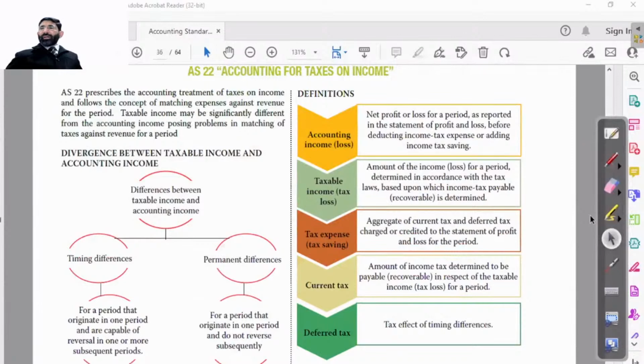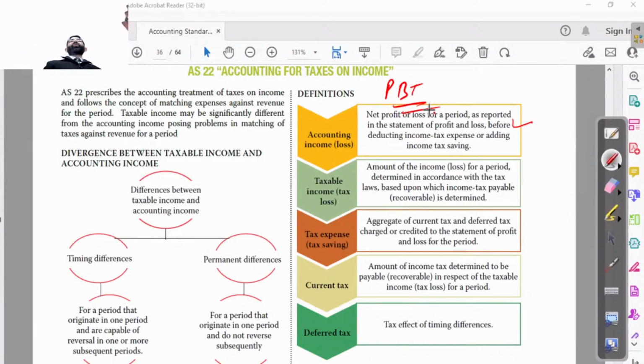Now read this. What is accounting income? Everyone knows it. It means net profit or loss for a period as reported in the statement of profit or loss before deducting income tax expense. That is NP, or the profit before tax, PBT. Net profit or loss for a period as reported in the statement of profit or loss before deducting income tax or adding income tax savings. Means if there is any saving, it is not added. If it is a payment, it is not deducted.